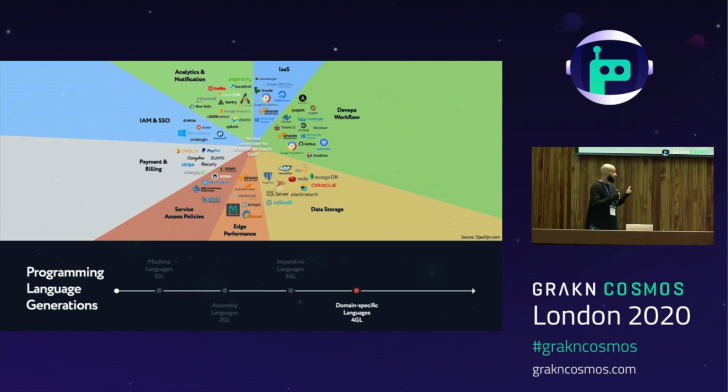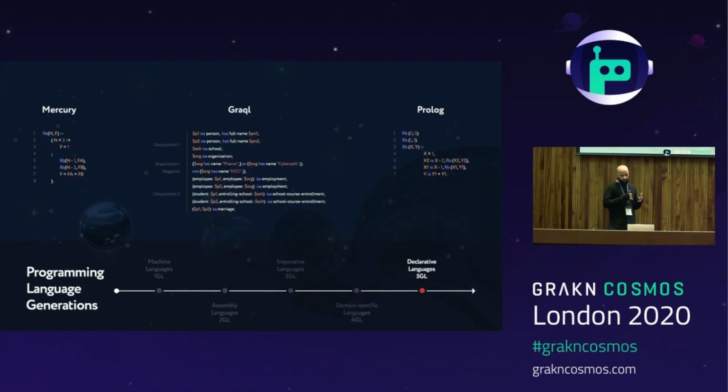And as we fill in this landscape of things we want to compute, we inch ourselves closer towards generalizing the next layer of abstraction, which are the fifth generation languages, which are the languages that are declarative, constraint, and logic-based. These languages are unique in that you don't tell them what you want to do for each step, but rather what the end goals are, and then leave it to the computer itself to figure out how to get there within the bounds you've set. So these are the languages like Mercury, Grakn, and Prolog.